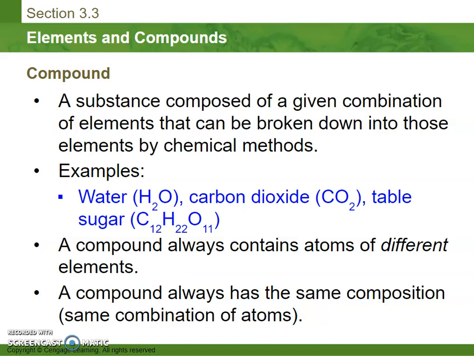A compound always contains different types of elements. It has to have at least two or more, and it always has the same composition, meaning it has the same combination. It has the same number of each element every single time. So if you have water, it is always going to be H2O. If you add another oxygen to that molecule, you now have hydrogen peroxide, and it has very different properties.